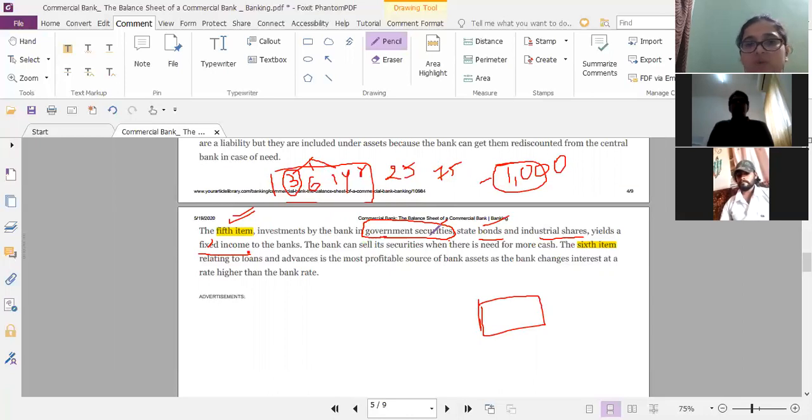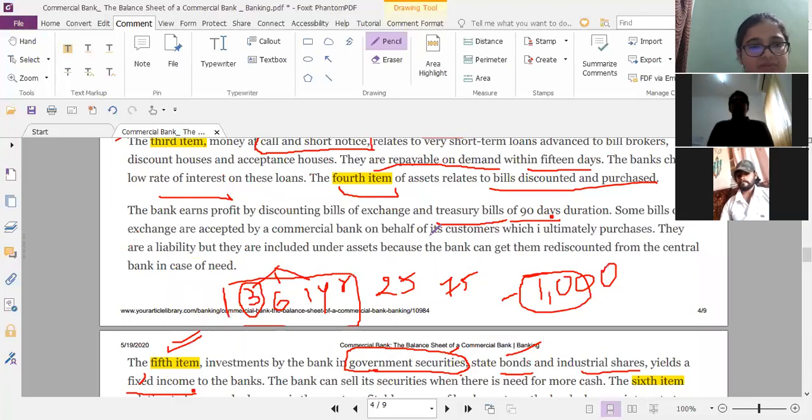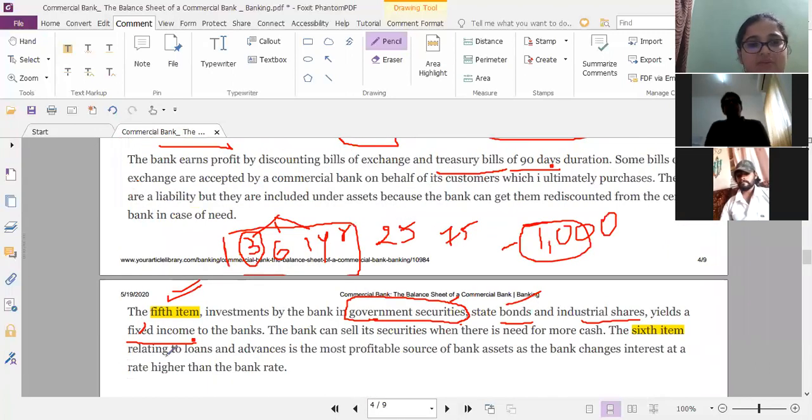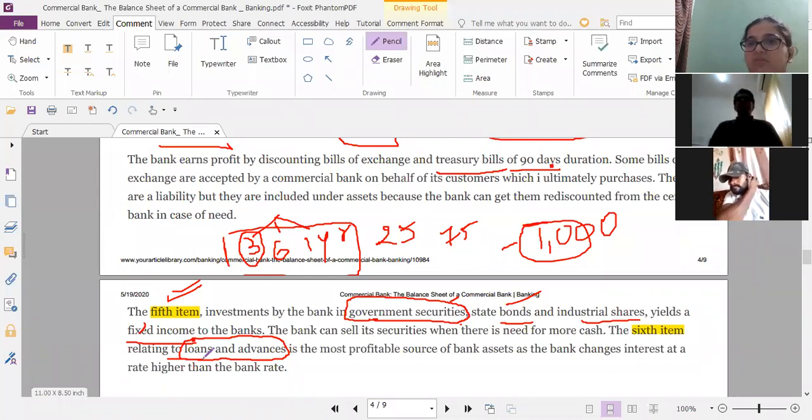The sixth item. Now we have to look at the sixth item, the most important and easy item, relating to loans and advances. This is something which you are all familiar with, right? The loans the banks are giving are another asset of the bank, because it is the money of the bank. So it becomes the asset of banks, right?